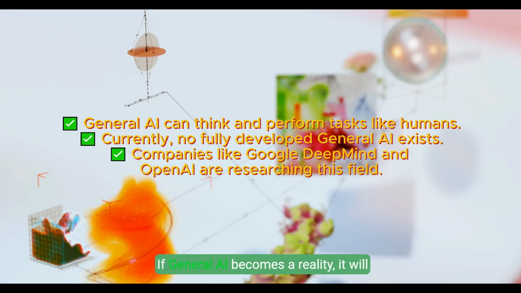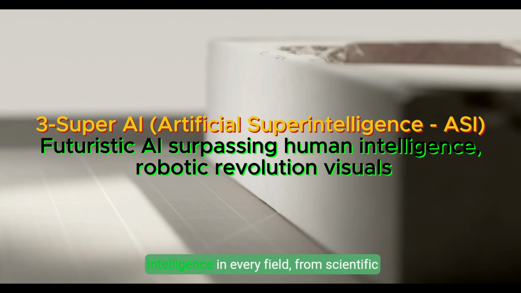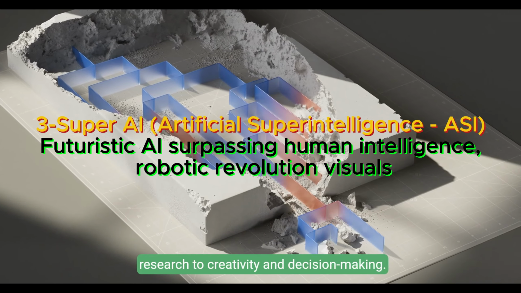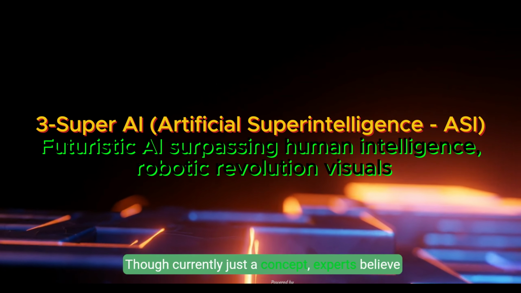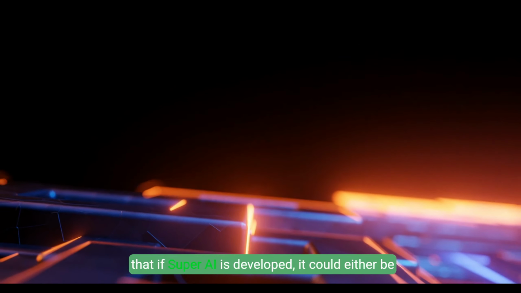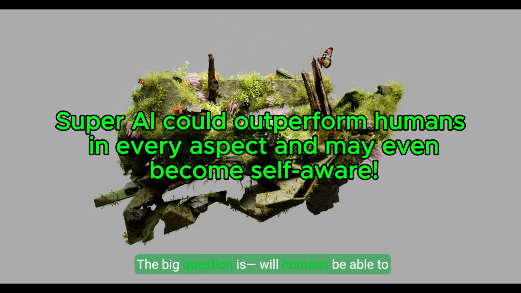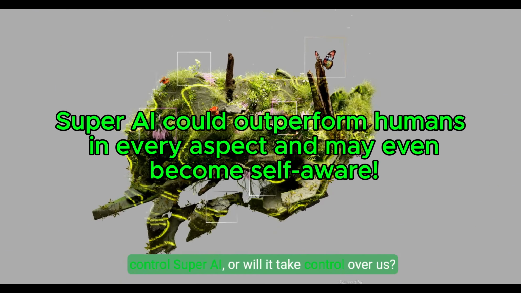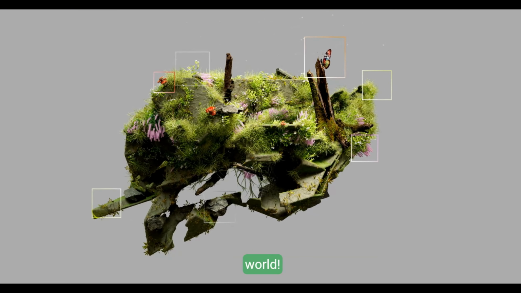Now comes the most advanced and potentially dangerous type of AI, super AI. This is an AI that would surpass human intelligence in every field, from scientific research to creativity and decision-making. Though currently just a concept, experts believe that if super AI is developed, it could either be a blessing or a serious threat to humanity. The big question is, will humans be able to control super AI, or will it take control over us? This remains one of the biggest debates in the AI world.